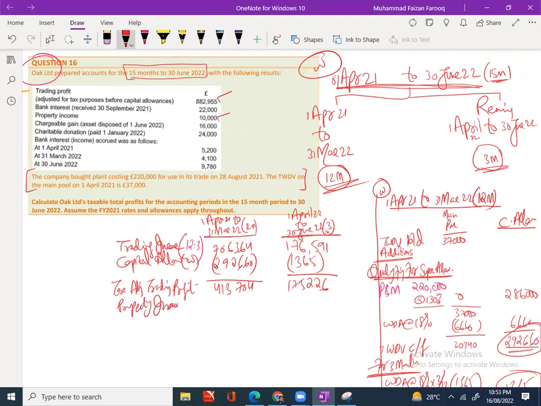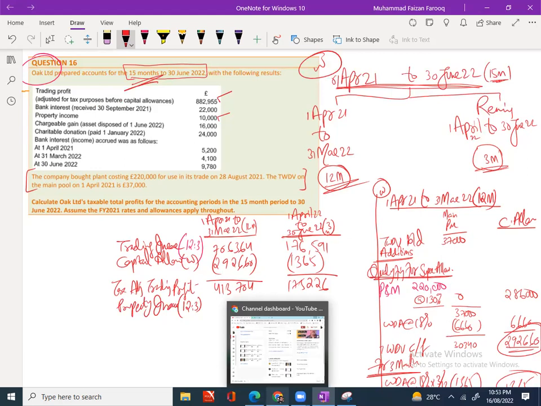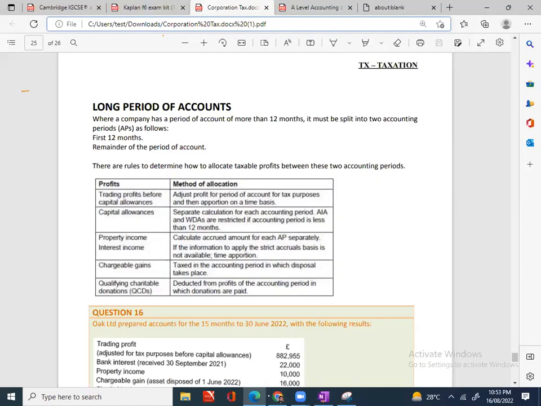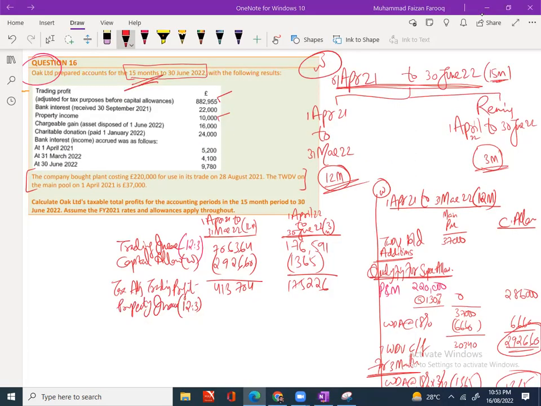In TTP, we have property income as well. Same thing I will apply for property income. Property income is for a 15 months period. So how are you going to split it off? Same thing will apply for property income, that it's accrued as per the accounting period separately. Simple. So what will be the answers? 8,000. Okay, and 2000. Good. This is done.